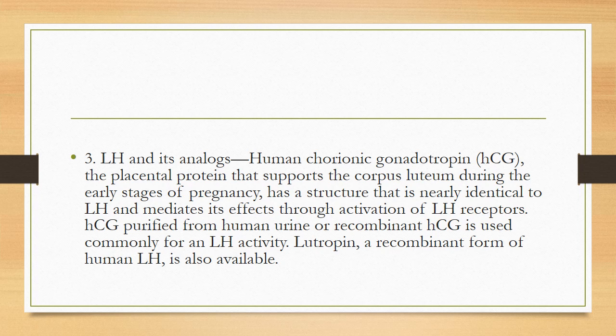LH and its analogs. Human chorionic gonadotropin, the placental protein that supports the corpus luteum during the early stages of pregnancy, has a structure that is nearly identical to LH and mediates its effect through the activation of LH receptors. HCG is purified from human urine, or recombinant HCG is also commonly used for LH activity. Lutropin, another recombinant form of human LH, is also available.